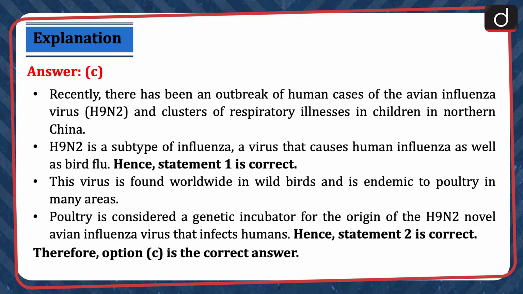Recently, there has been an outbreak of human cases of the avian influenza virus H9N2 and clusters of respiratory illnesses in children in northern China. H9N2 is a subtype of influenza, a virus that causes human influenza as well as bird flu. Hence, statement 1 is correct. This virus is found worldwide in wild birds and is endemic to poultry in many areas. Poultry is considered a genetic incubator for the origin of the H9N2 novel avian influenza virus that infects humans. Hence, statement 2 is correct. Therefore, option C is the correct answer.